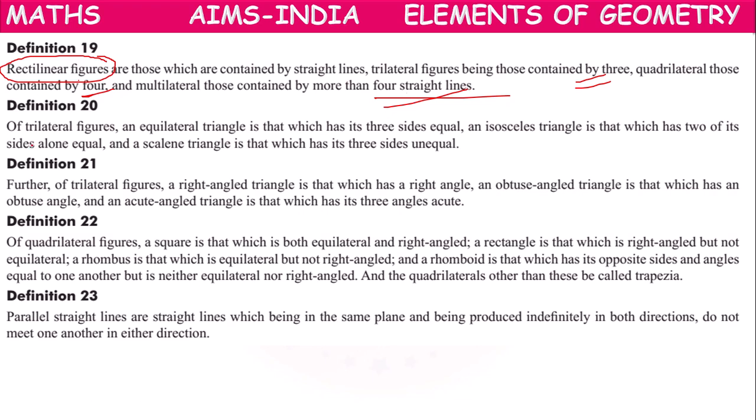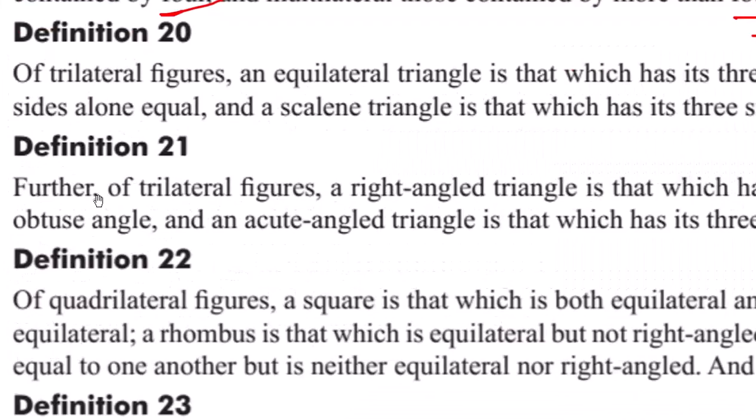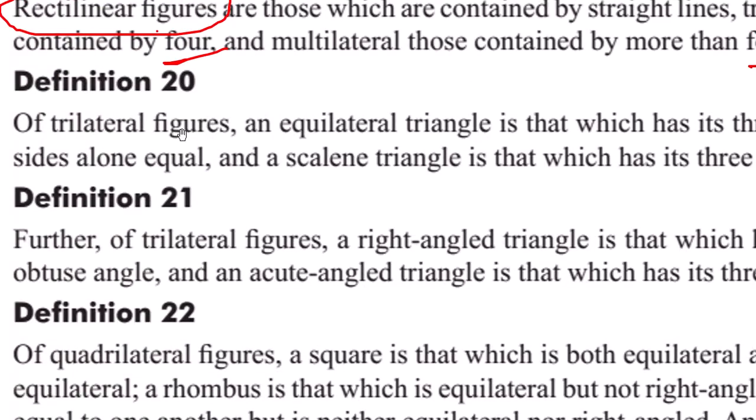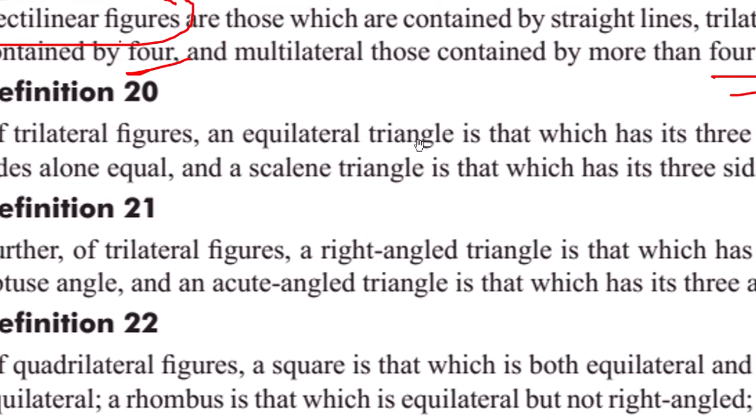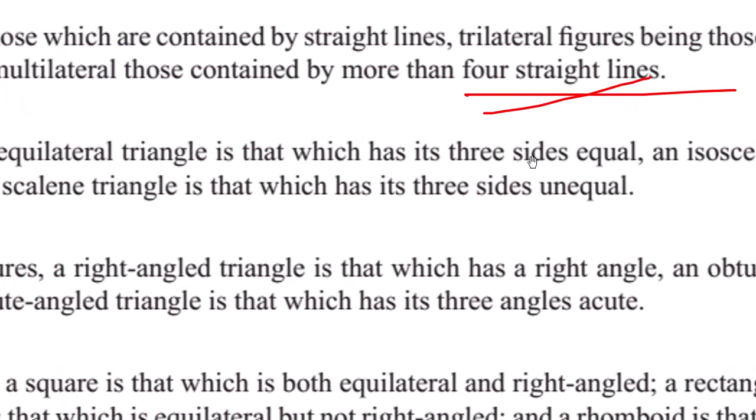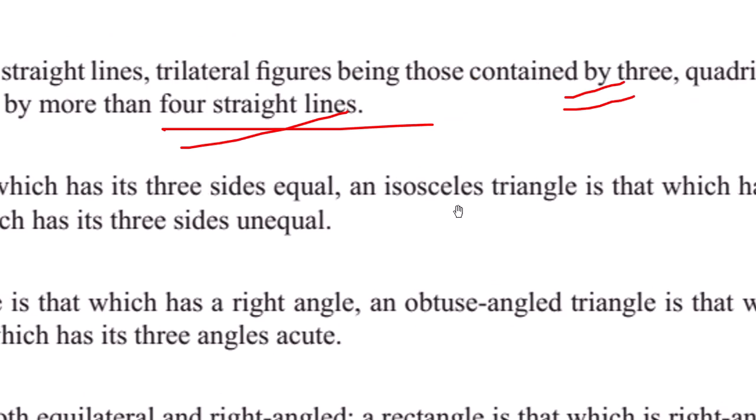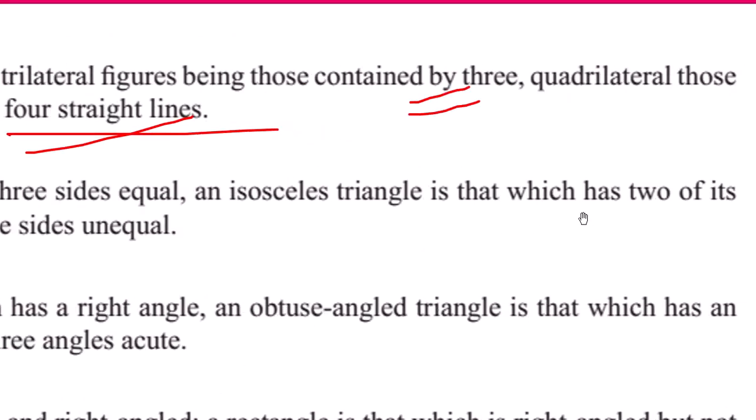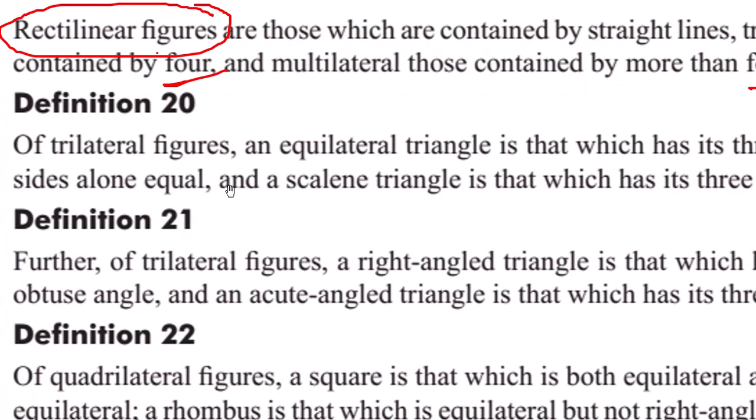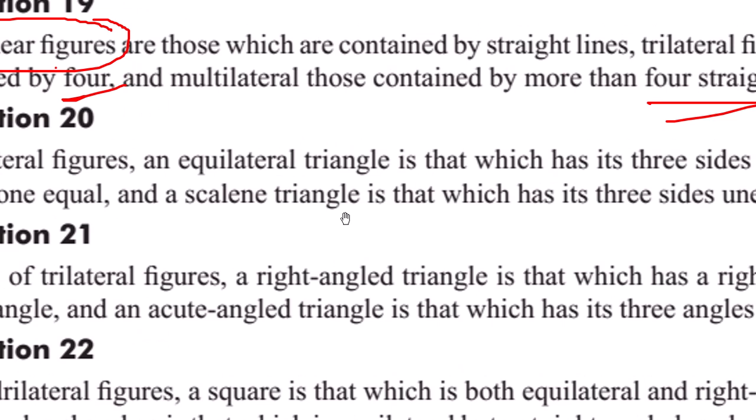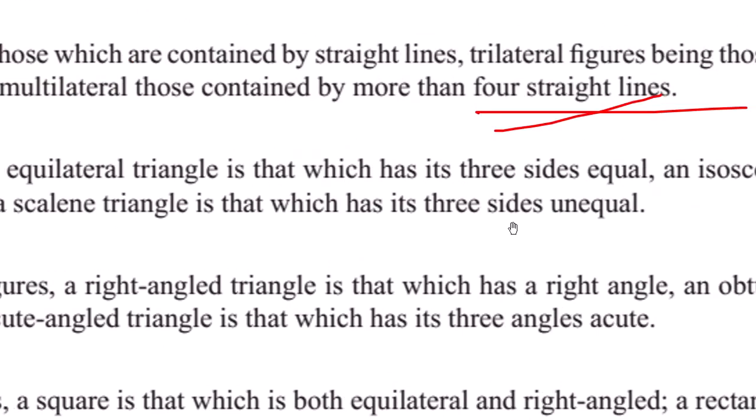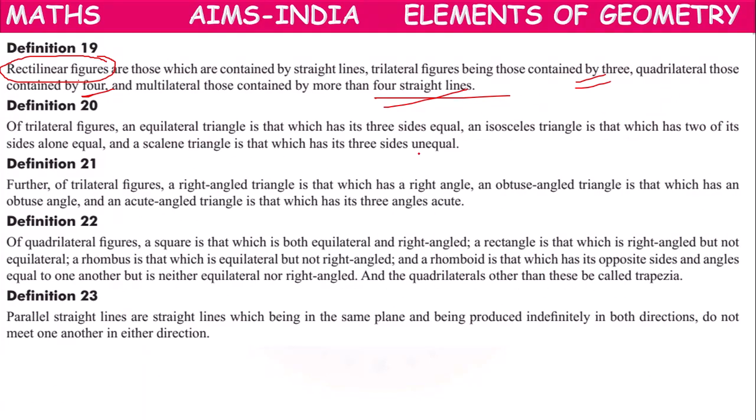Next one, definition 20. Of trilateral figures, means formed with three straight lines like triangles. An equilateral triangle is that which has all sides equal. Isosceles triangle is that which has two of its sides equal. And scalene triangle is that which has all three sides unequal.